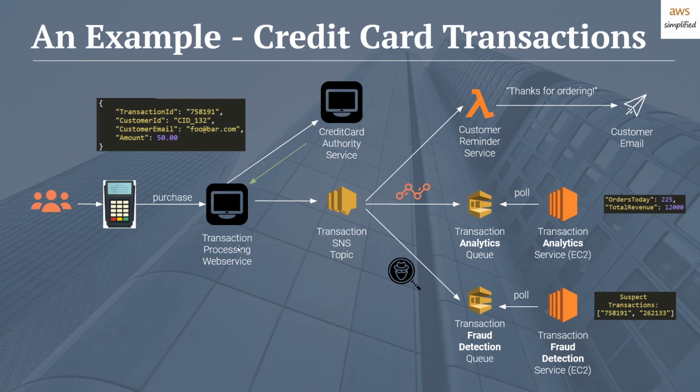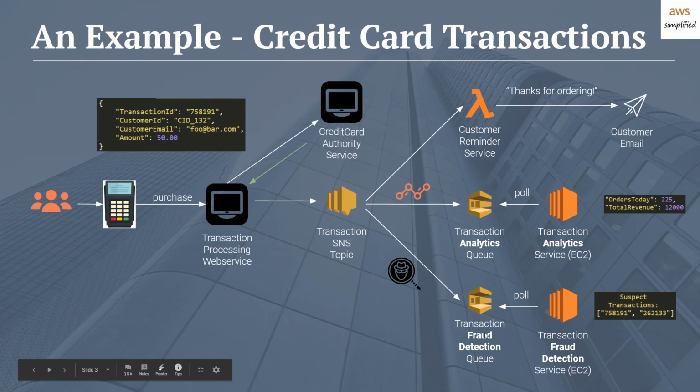So again, as I said, the first thing you do is you communicate with the credit card authority service and verify that this transaction is good. And then if we use this naive approach, maybe we write some function to send out an email, right? We attempt to use some email service and send a customer an email. And then we continue to the next one. We attempt to do some analytics on this event. And then finally, we go to the fraud detection step. Maybe we query some database, see if it's in some kind of blacklist, and make some decision based on what to do. So why is this a bad thing?